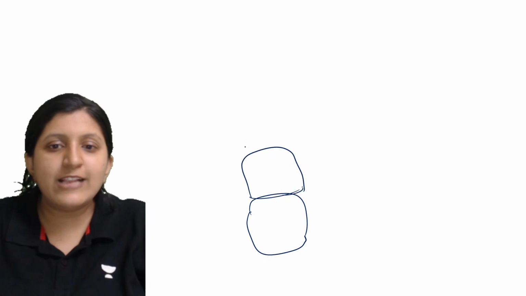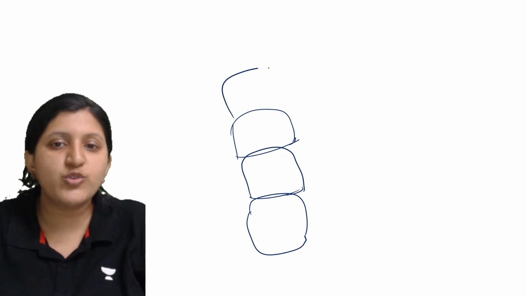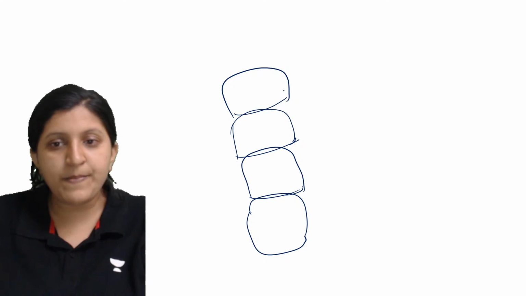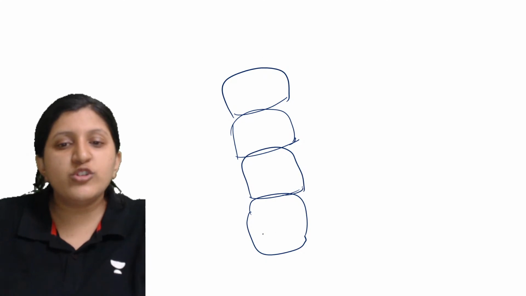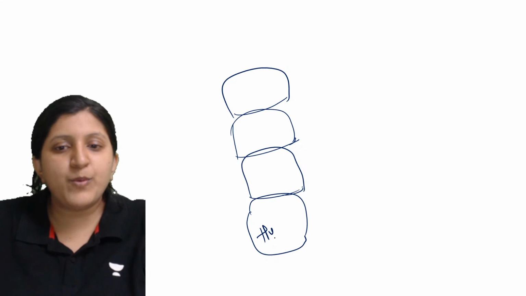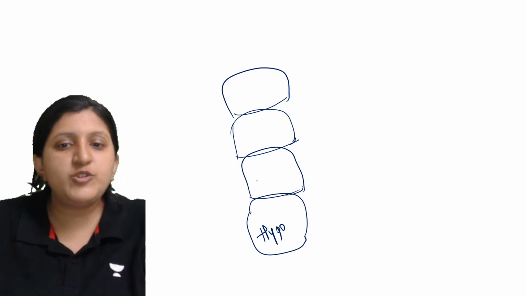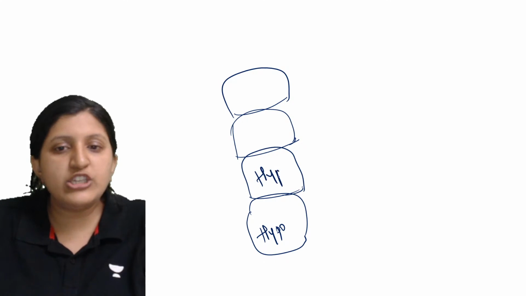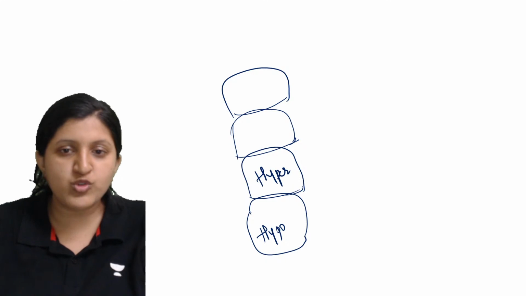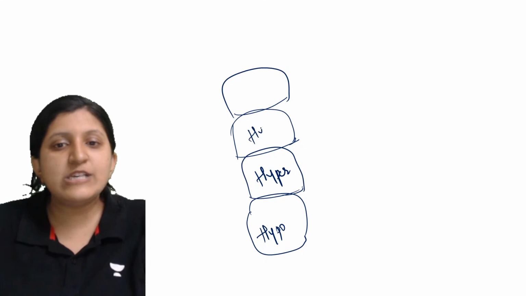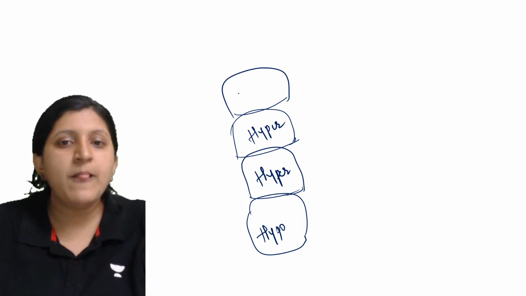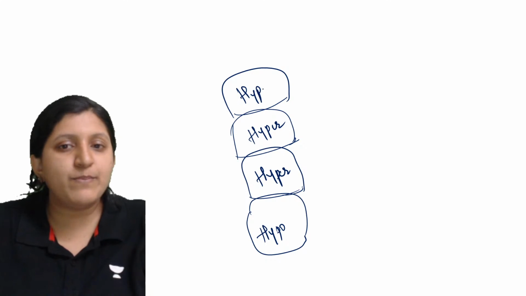Now cell to cell transportation of water and minerals has to occur. So this is a hypo condition, and this one is a hyper condition. I'm talking about hypertonic solution. This is also hypertonic, and this is also hypertonic.